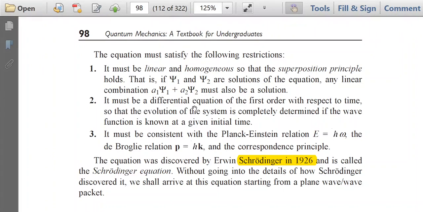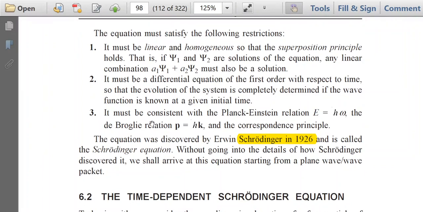It must be a differential equation of the first order with respect to time, so that the evolution of the system is completely determined if the wave function is known at a given initial time. This is also an important condition, that the equation should be a differential equation of first order with respect to time. Why? Because in that case, the evolution of the system is completely determined if the wave function is known at a given initial time. So from the initial condition, we can determine the evolution of the system.